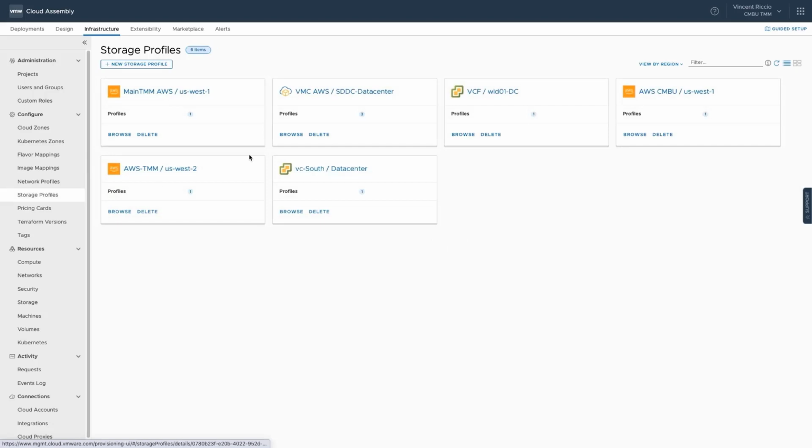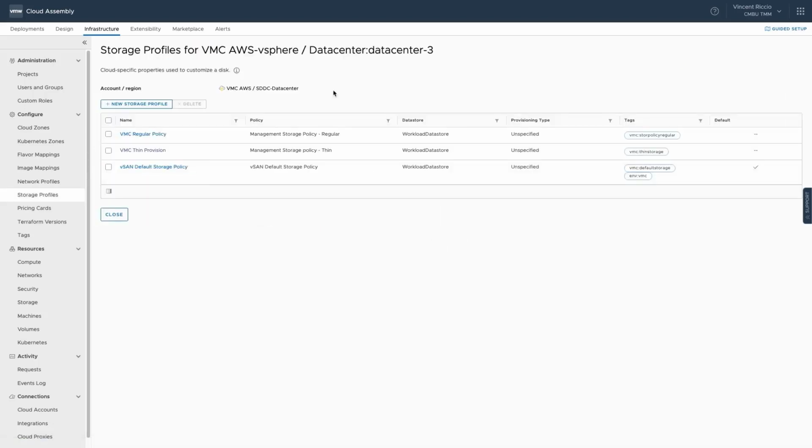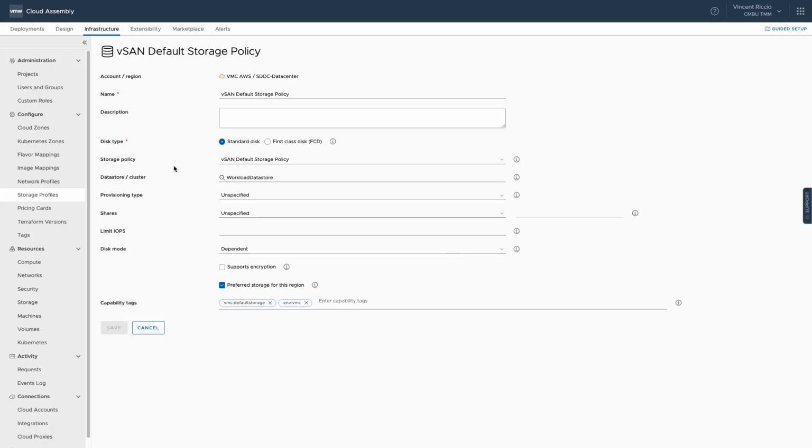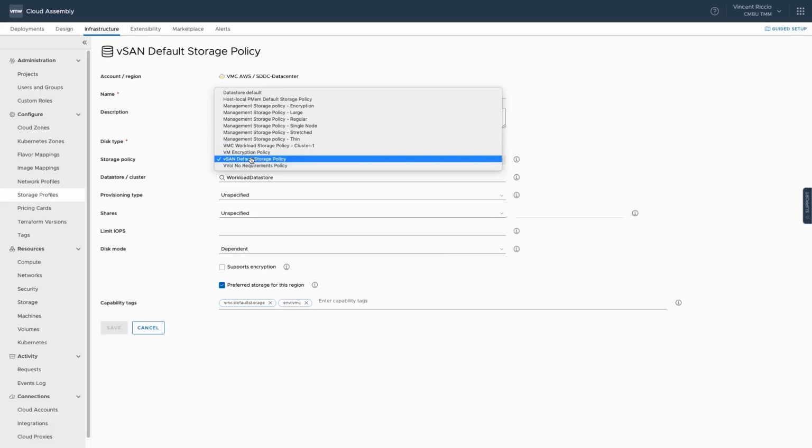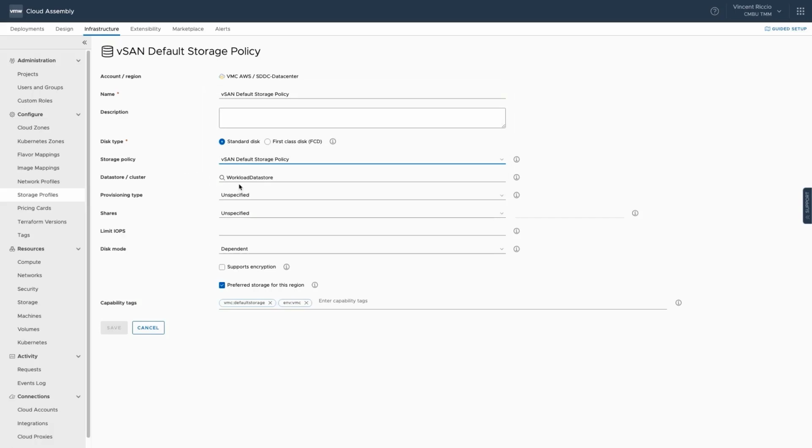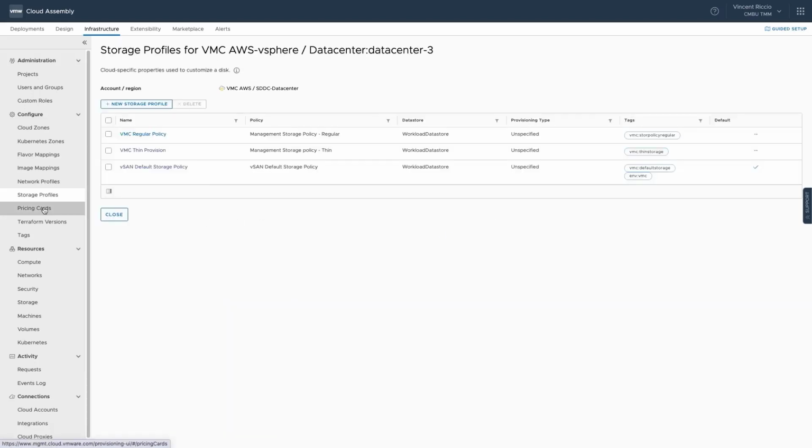And then storage profiles as well is another place where we can create storage policies. So inside of VMware Cloud and AWS, obviously there's a vSAN environment. And so we want to maybe consume storage policy-based management of the vSAN, like the different policies for vSAN, or maybe just other SPBM policies that have been created inside of vCenter. So when we click the drop-down box for the storage policy, we can see the different storage policies that exist inside the environment. And then we can consume those through the storage policy itself. And then we can see our datastore clusters. So we have a workload datastore cluster. There's probably a management datastore cluster in there as well. And then we can check the preferred storage for the region and then tag the storage profile env VMC for our placement.